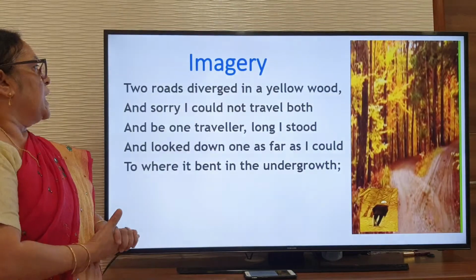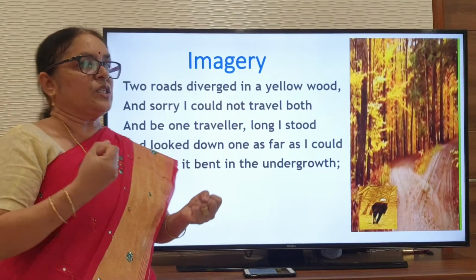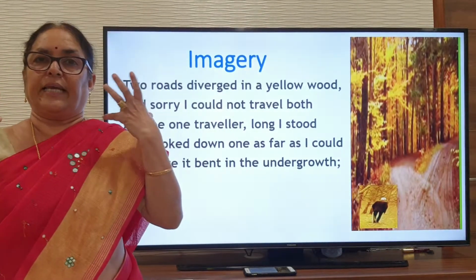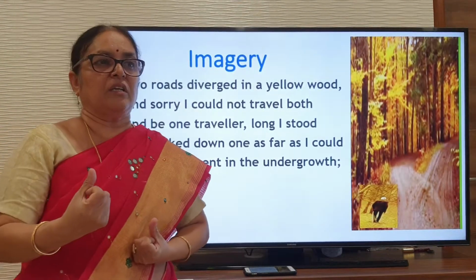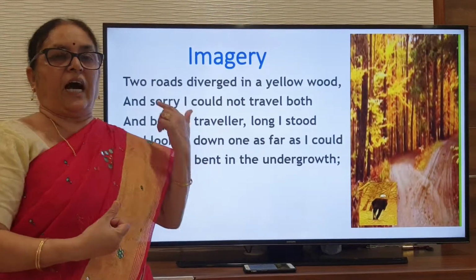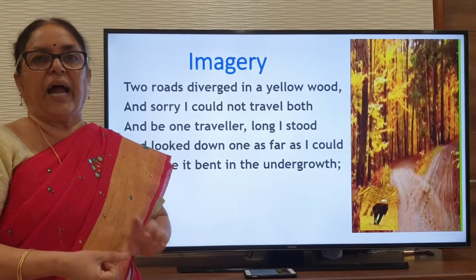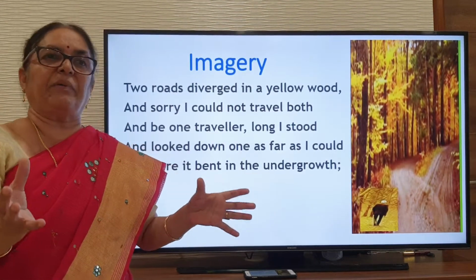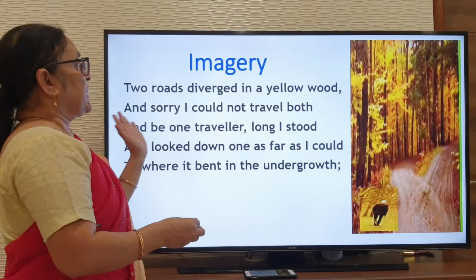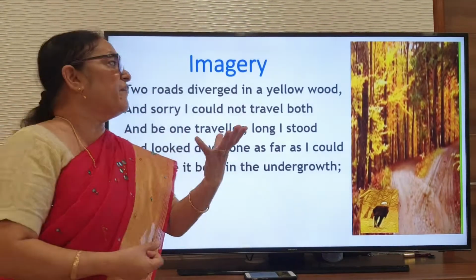Now imagery. Imagery is nothing but the words the poet has used to make us get the picture, to imagine. Any sense organ can be triggered, like eyes, ears, nose, mouth, and the skin. Any sense organ can be triggered by those words. That is imagery, the pictures we get when we are reading.